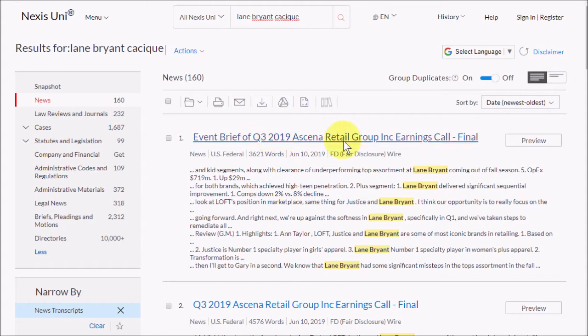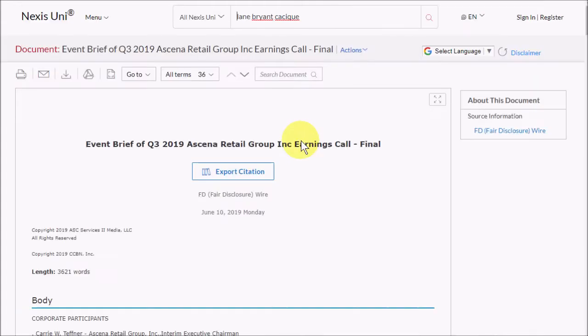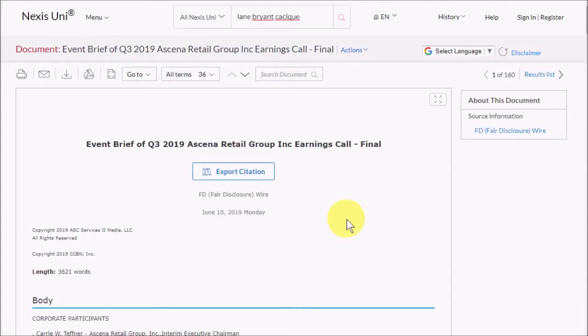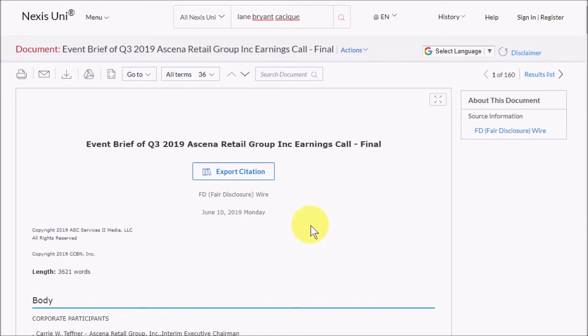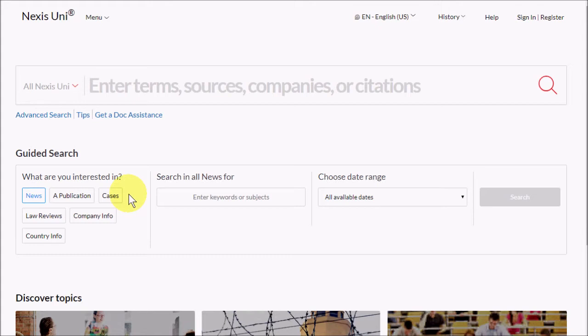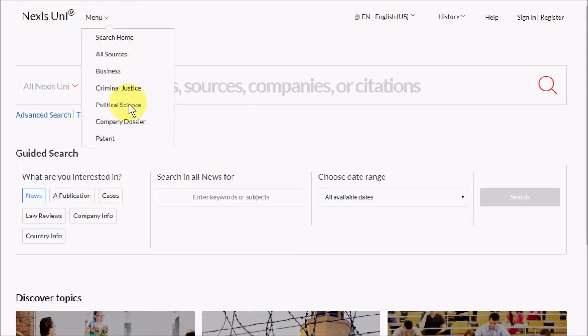And here I can get some information on a company's third quarter earnings. This article is a transcript of a conference call with executives at a Cena retail group. That makes it a business resource. And Nexis Uni has quite a lot of business resources, but we also have a special way to get to those resources. If you look under the menu up here, there's a link to something called Company Dossier.